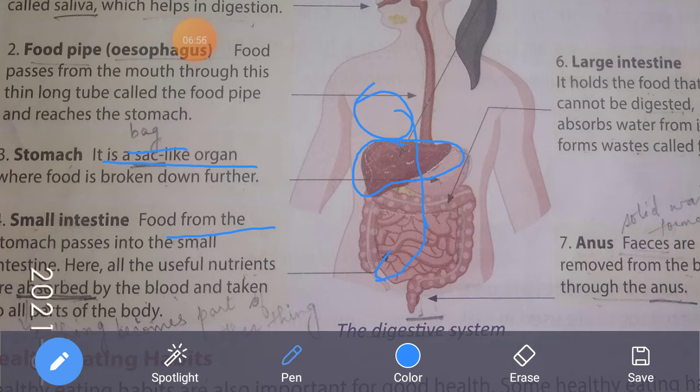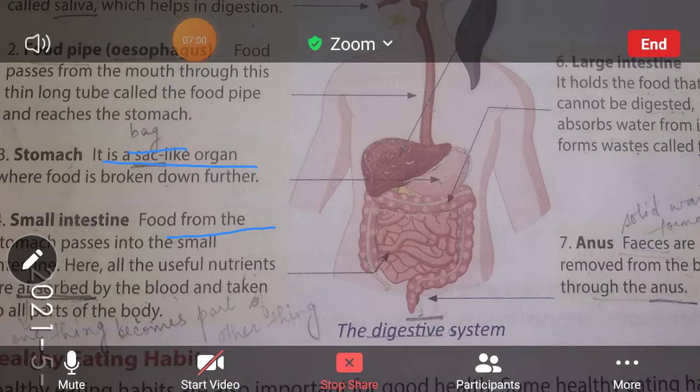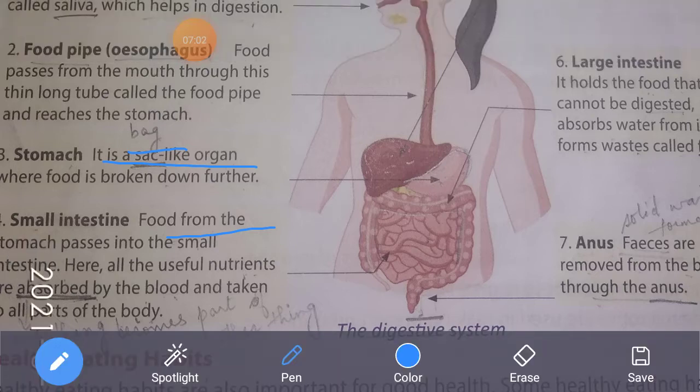Next is your small intestine. This is the small intestine. This inner, अंदर वाली है वो small intestine है. Food from the stomach passes into the small intestine. Here all the useful nutrients are absorbed by the blood and taken to all parts of the body.